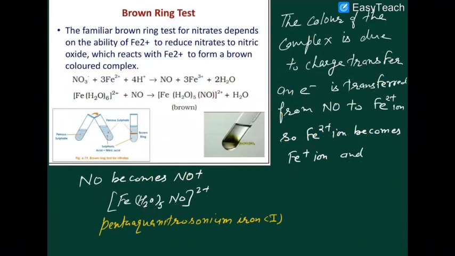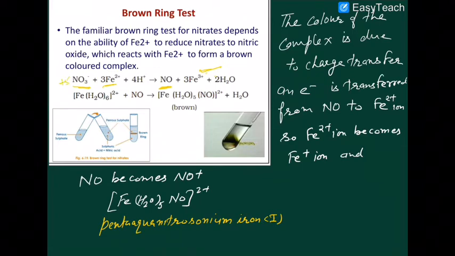Now look at the next example, that is the brown ring test. In case of brown ring test, the nitrate ion is being reduced to NO, and Fe2+ becomes Fe3+. Electron is lost.